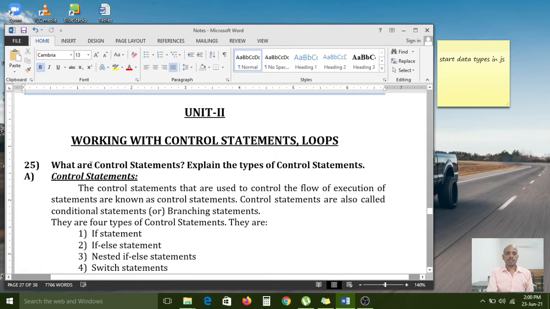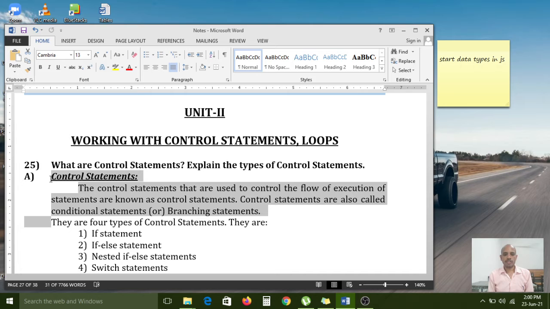So what are control statements? Explain the types of control statements. The statements that are used to control the flow of execution of statements are known as control statements. Control statements are also called conditional statements or branching statements.